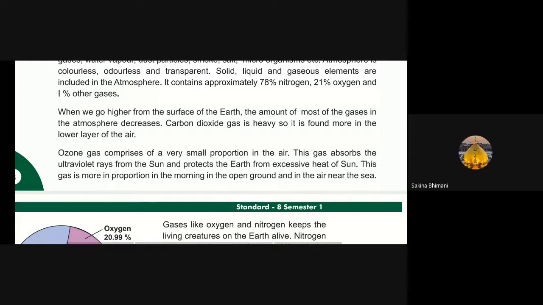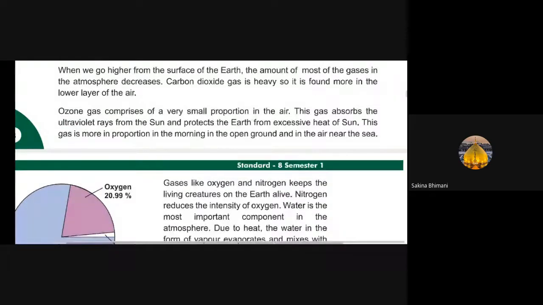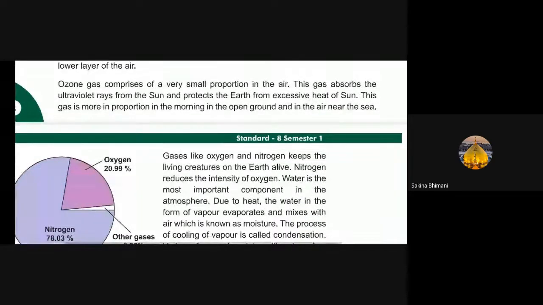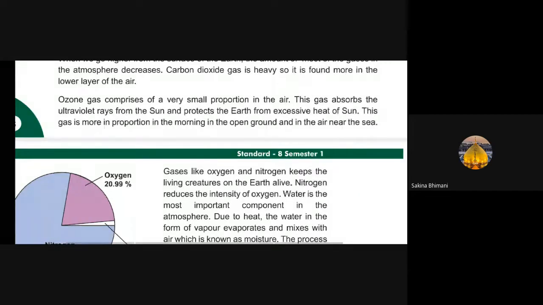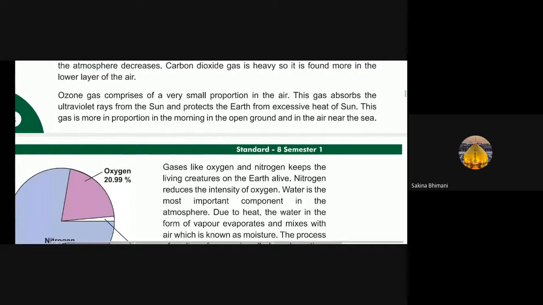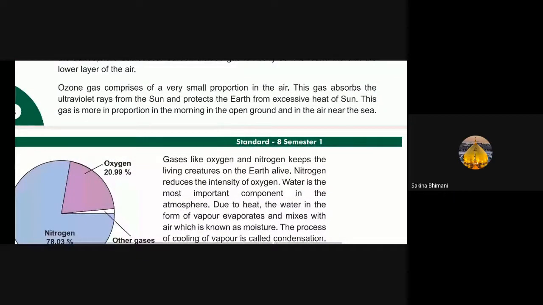Same over here, ozone gas is only in a small proportion. This ozone layer gas absorbs the ultraviolet rays from the sun and protects the earth from excessive heat. This gas is more in proportion in the morning, in the open ground and the area near the sea. Where do we find ozone gas? In the morning and open ground. Got it?